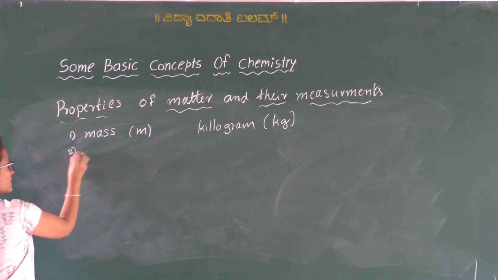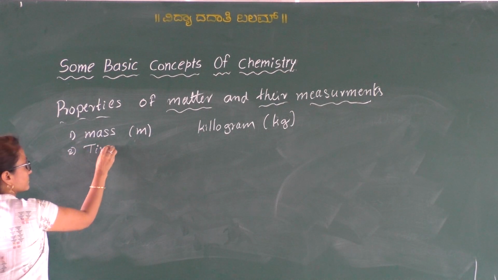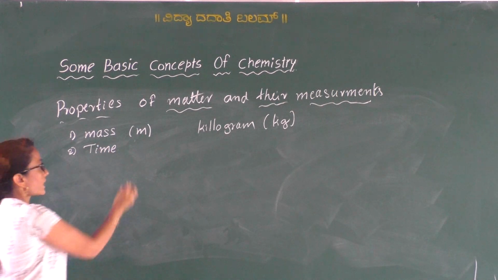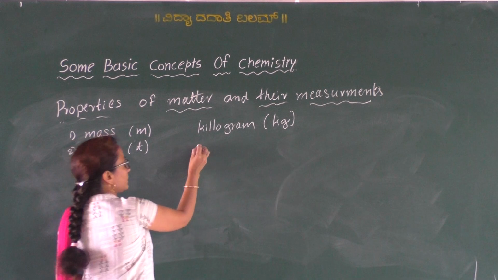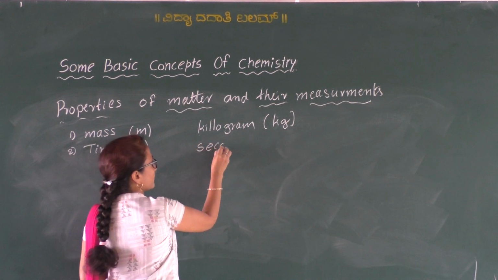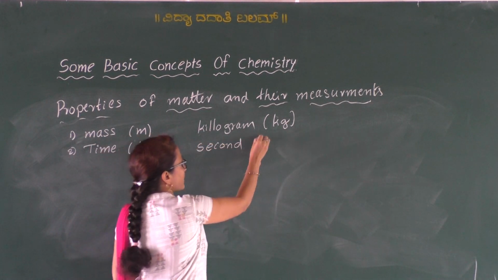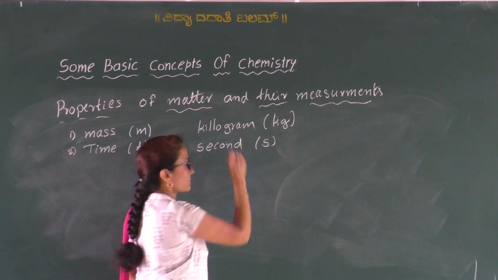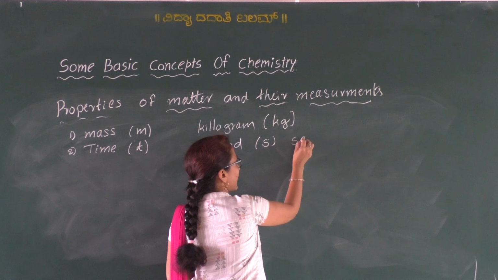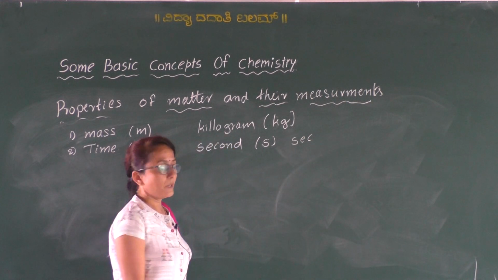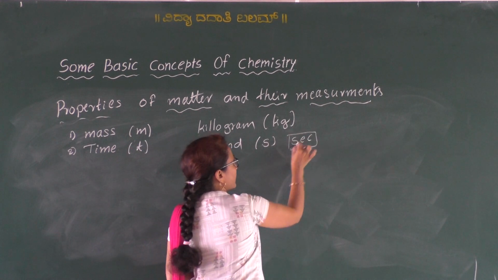The second one is time. Time is represented by small letter t and its unit is second and it is represented as s. Most of the time we tend to represent second as sec, but that is the wrong representation.